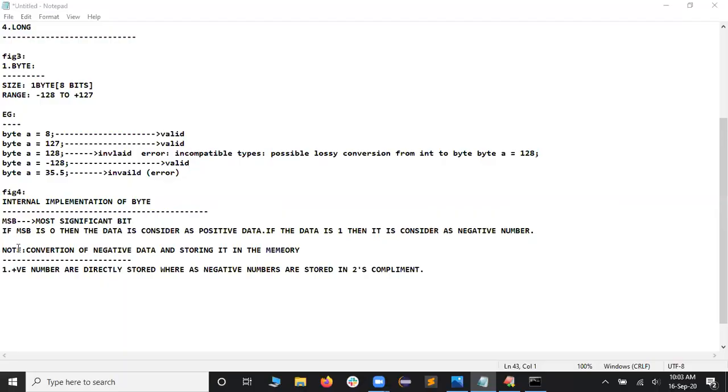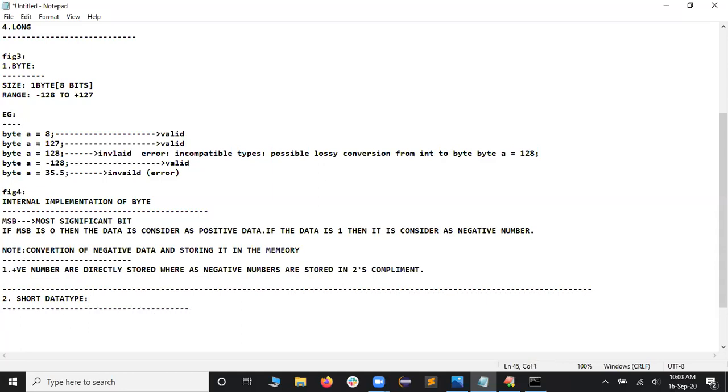So I would like to consider the next one here by taking a line. The next one happens to be the second one, the short data type. So I would like to tell it as this is nothing but the short data type. So what is this short data type all about? Now let me give you some points.